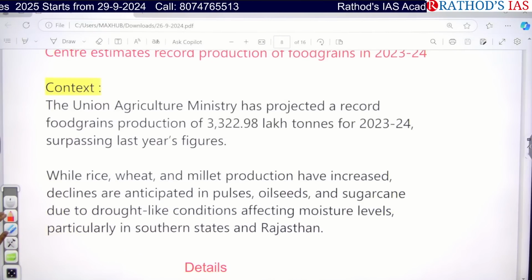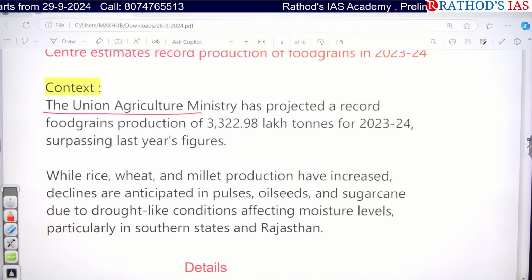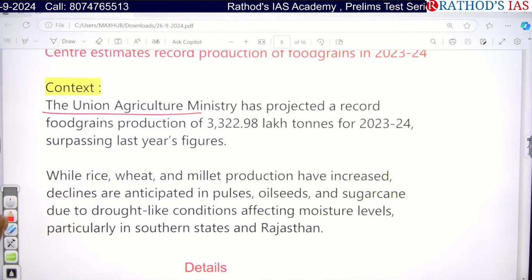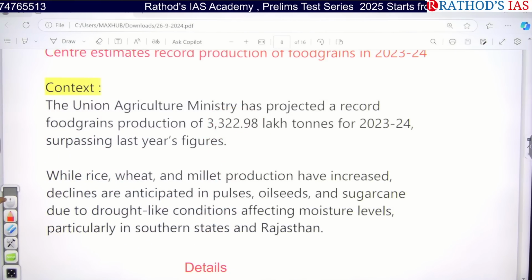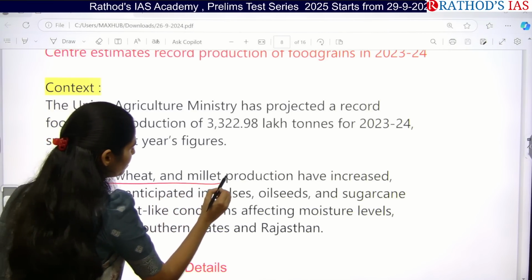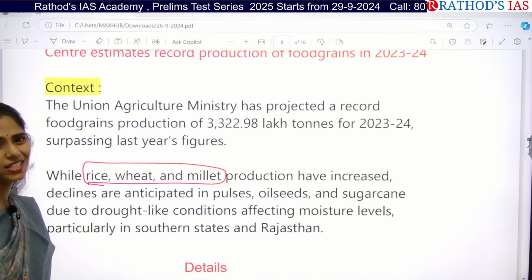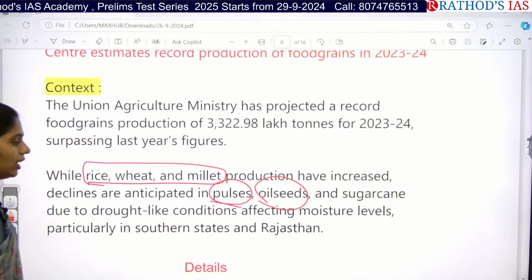This article is saying that the Union Agriculture Ministry projected increased food grain production in the year 2023-2024. There is no need of remembering this data at all. Here there is one concern: rice, wheat and millet production have increased. But on the other side, there is a decrease in pulses, oil seeds and sugarcane. Why?